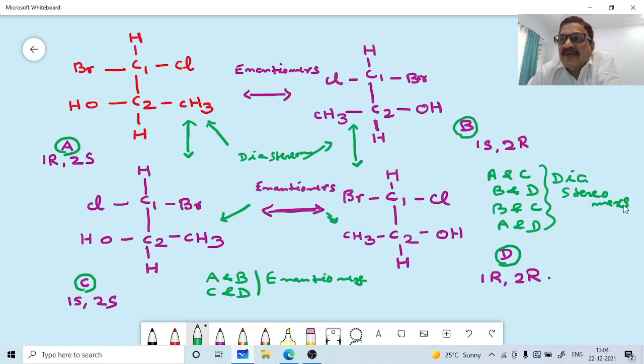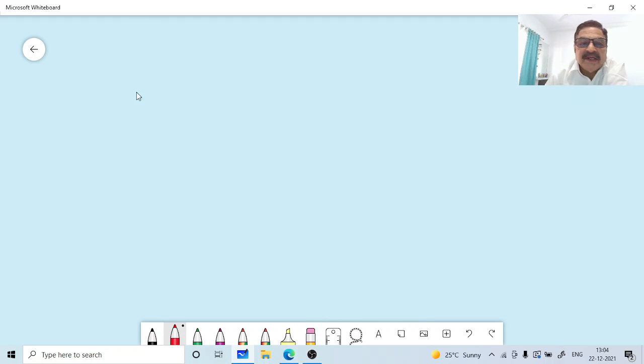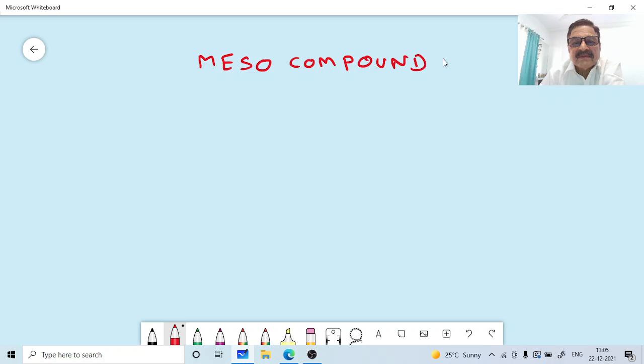Correct. So these are the definitions for diastereomers. Okay, now we will come to what are mesocompounds. So mesocompounds, it will be interesting. We will just illustrate it with the help of the compound 2,3-dibromobutane.